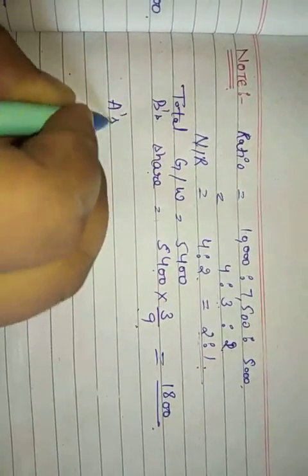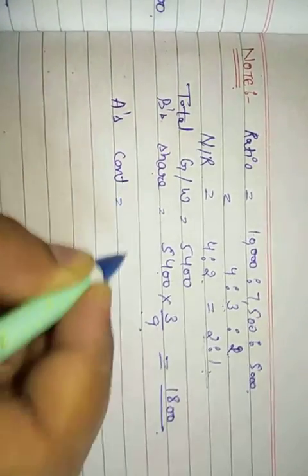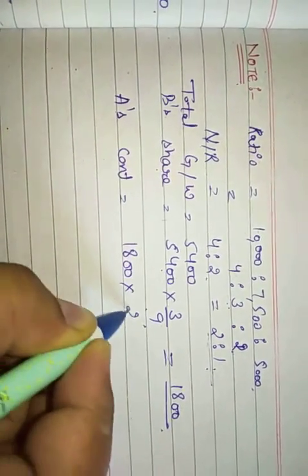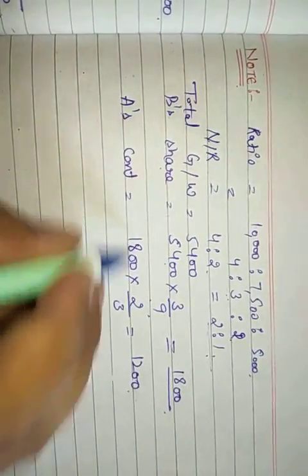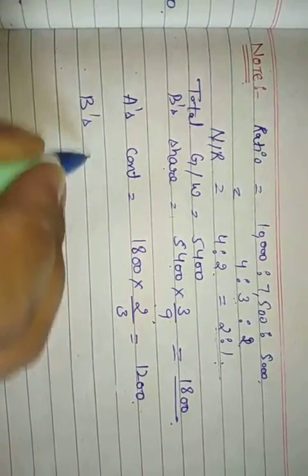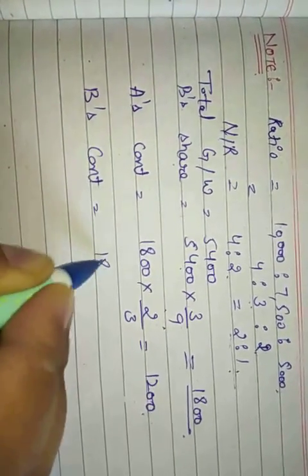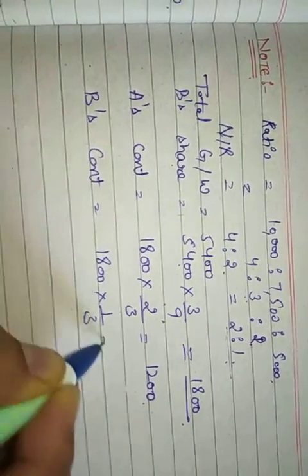So A will be contributing to him 1800 into 2 by 3. This becomes 1200. 3 6 18, 6 2 12. And next C's contribution will be 1 by 3 of 1800, that is directly 600. 3 6 18. Okay, now we will pass an entry for that.